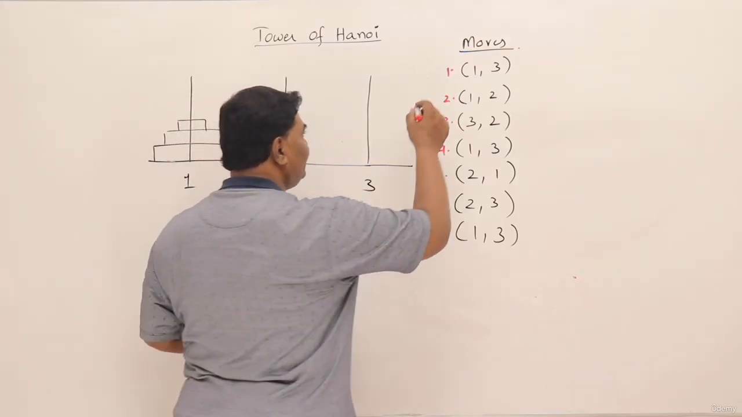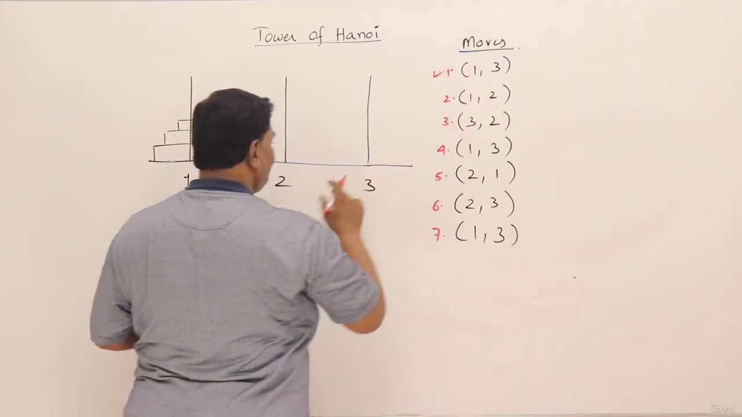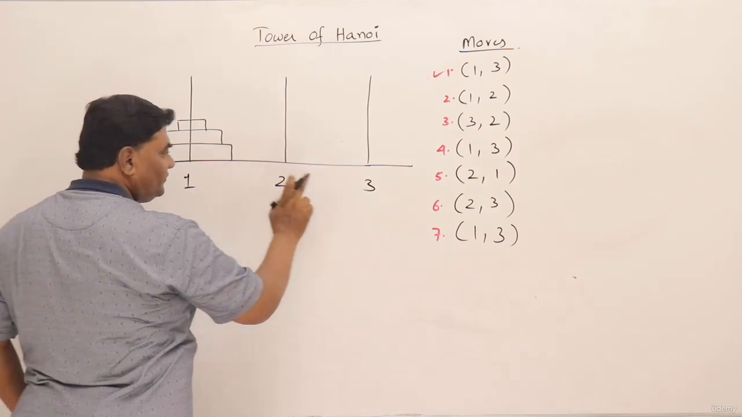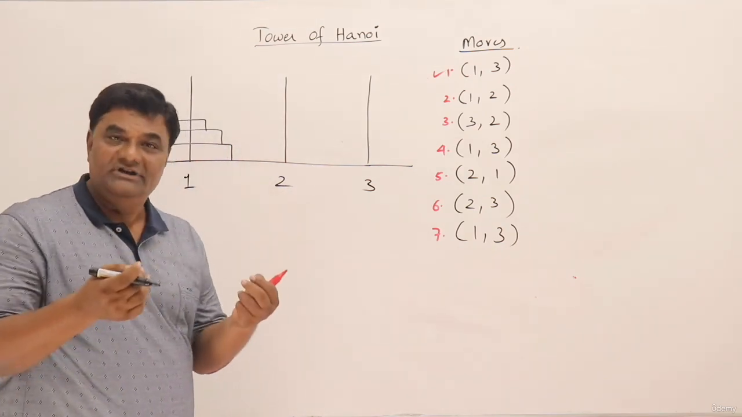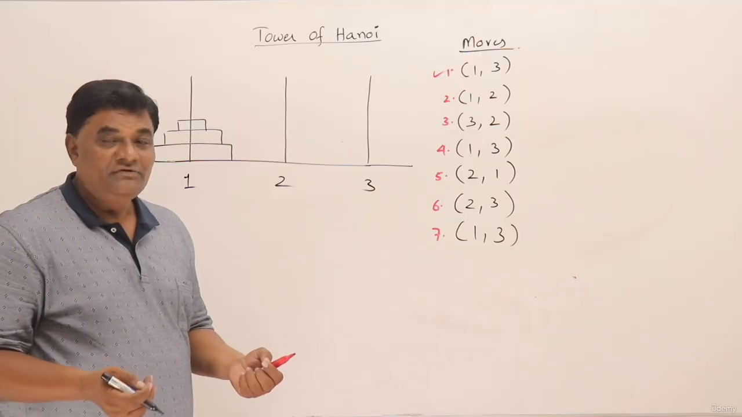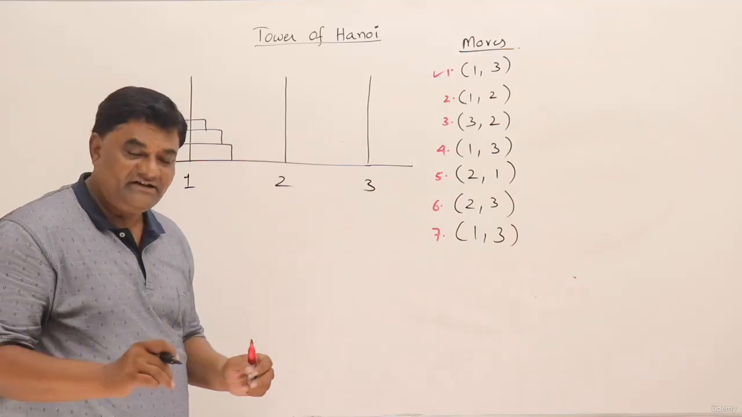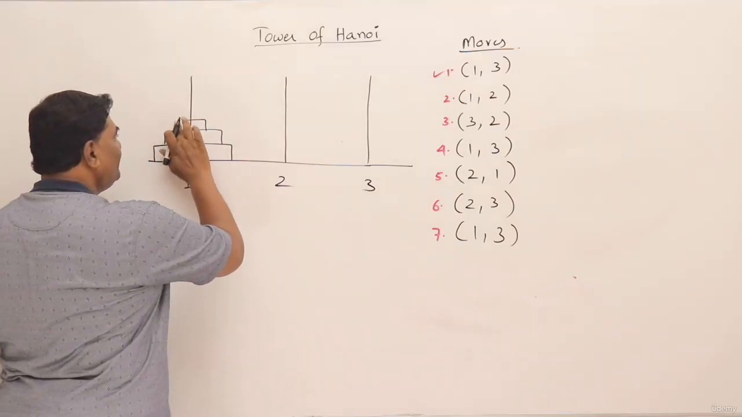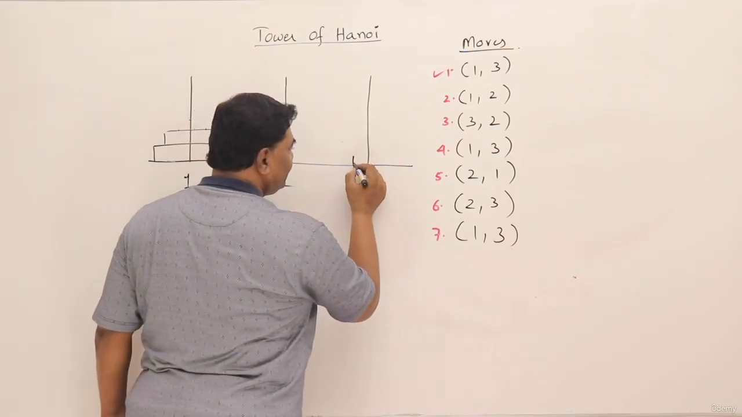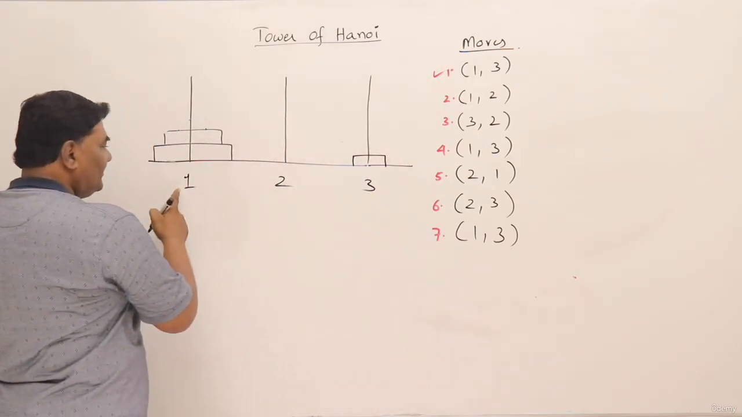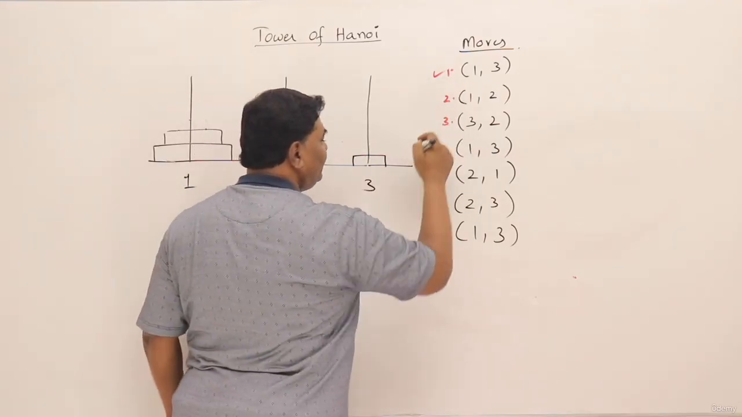First step, what does it say? Move a disk from tower 1 to tower 3. So from tower 1 to tower 3, we have to move a disk, and we know very well that we have to move only one disk. Right? No need to ask how many disks. We have to move one disk only. So one disk, move it from this tower to this tower. Tower 1 to 3.